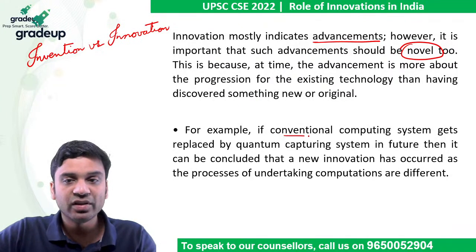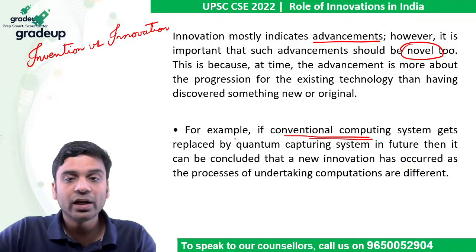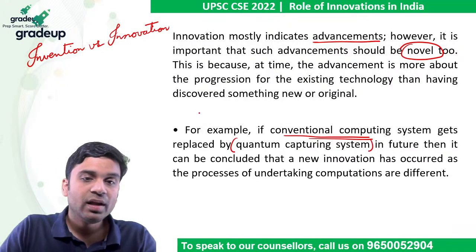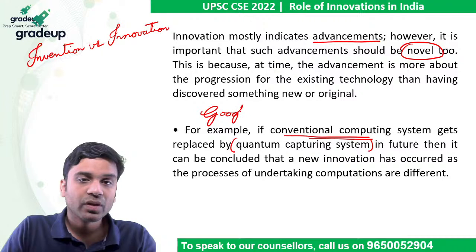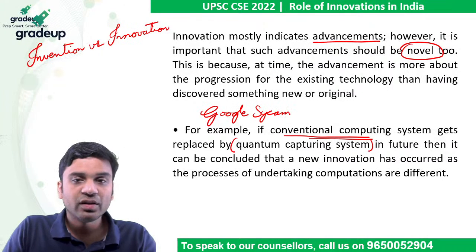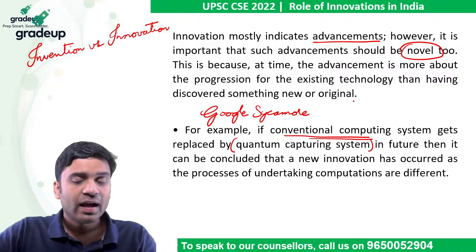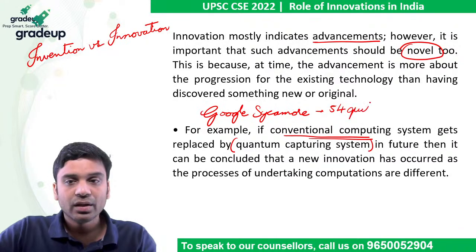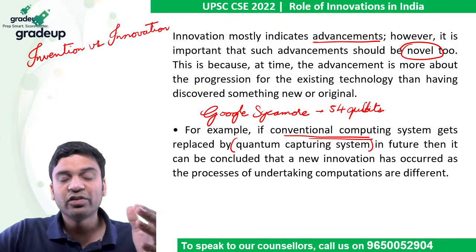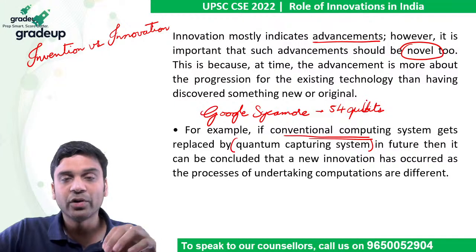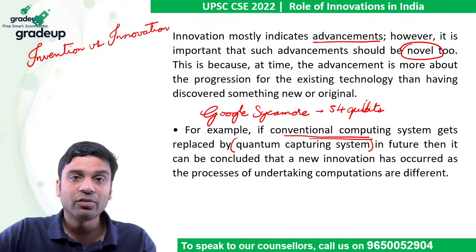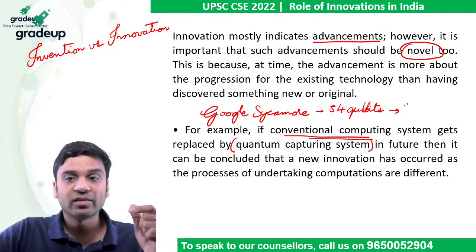For example, we have the conventional computing system. If it is replaced by a quantum computing system in future, that is your innovation. Recently, Google launched the Sycamore in 2019, if you're aware of it. This Sycamore has 54 qubits, but it could solve a computing problem which could take the Summit, the fastest supercomputer of present day designed by IBM, a few days. Sycamore can do it in a few seconds.